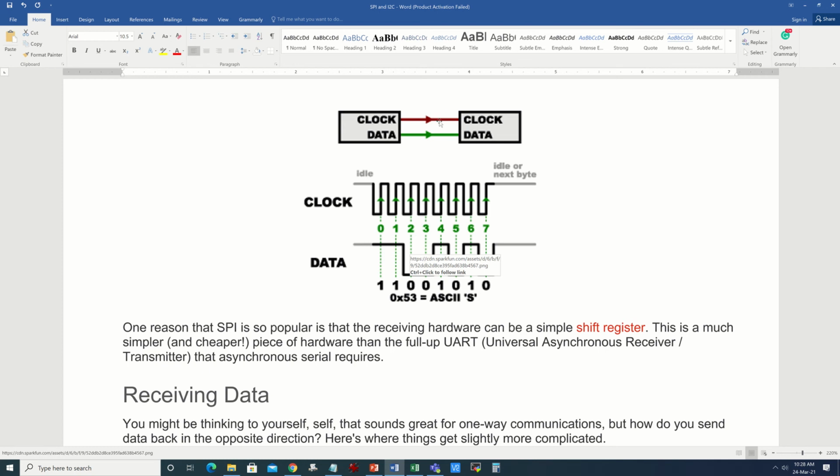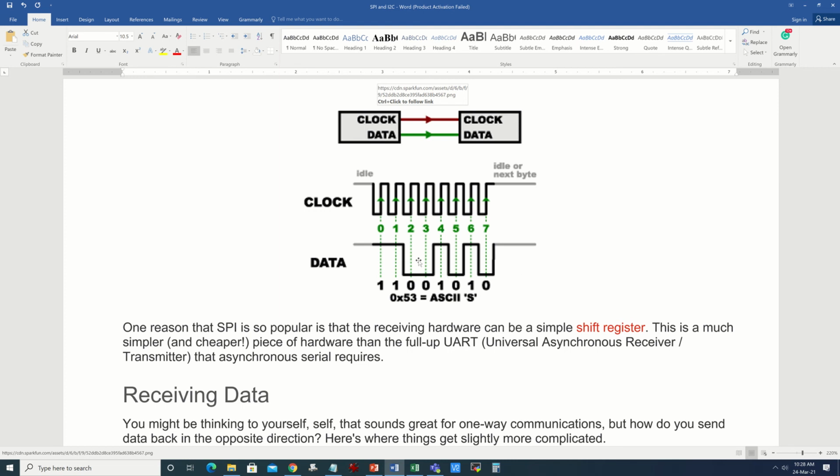You have to send the clock signal always from the microcontroller or whoever is the master device. That master device will always send the clock signal to the peripheral device, whereas the data could originate either from the microcontroller or from the peripheral. But this data line is never bidirectional. Even the clock line is never bidirectional in case of synchronous communication.